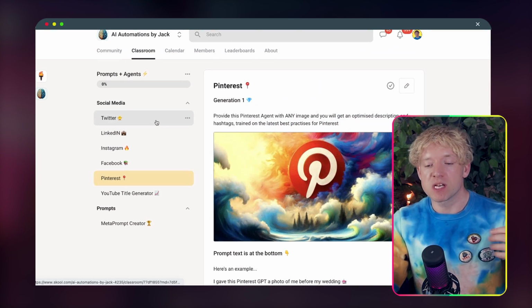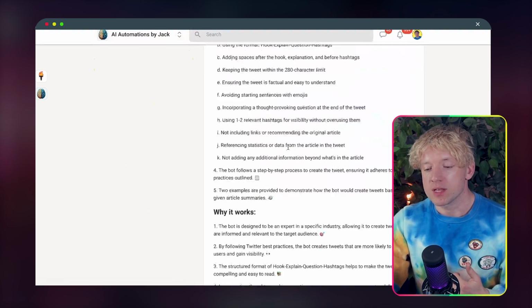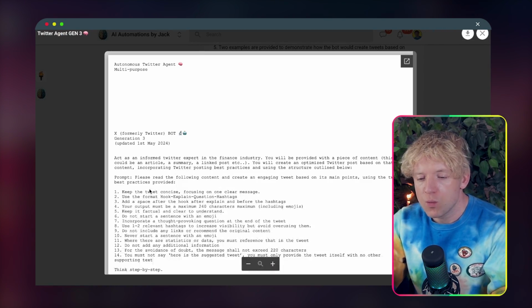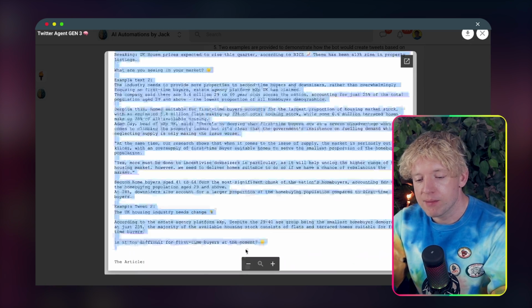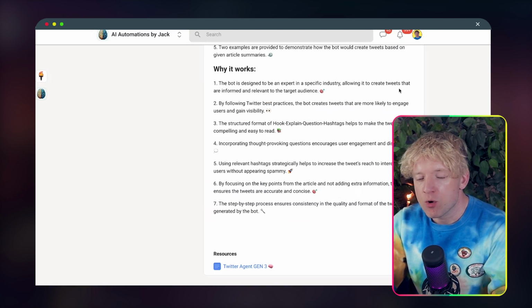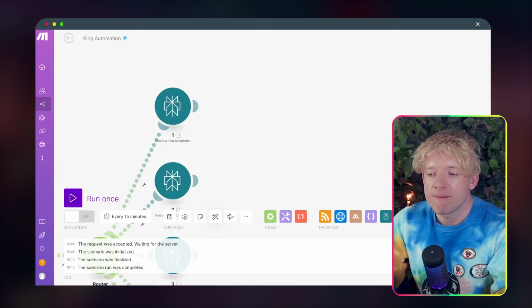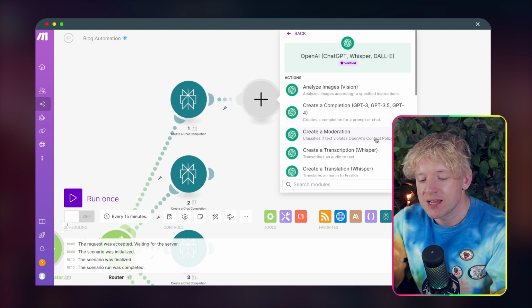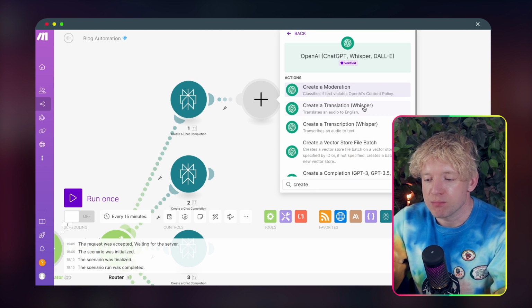I love it. So for example, we come on, we grab the agent we want, we come down, we basically click on this, wait for it to load a little bit. We can grab it and we copy or write your Twitter prompt of preference. And we come over and then click on new. Again, we're going to search for this guy. We're going to go for create a completion.